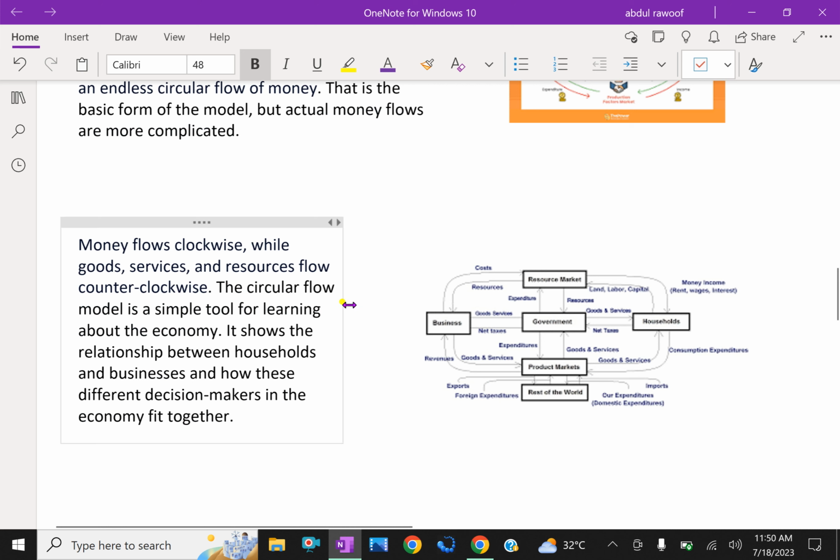Money flows clockwise while goods, services, and resources flow counterclockwise. That means money flows in one direction, clockwise, and goods, services, and resources flow counterclockwise, which is opposite to the way money flows. The circular flow model is a simple tool for learning about the economy. It shows the relationship between households and businesses and how these different decision makers in the economy fit together. A more complicated flow of the circular flow of money is given here.